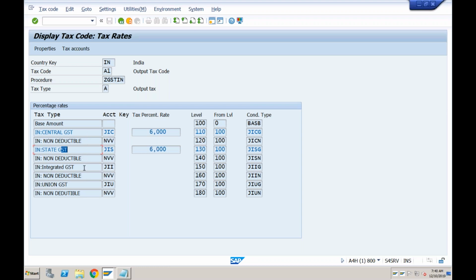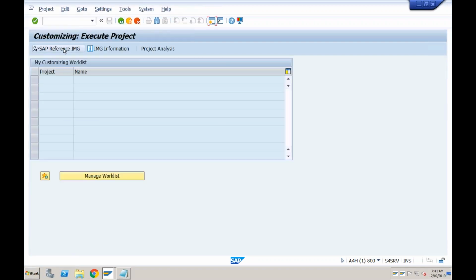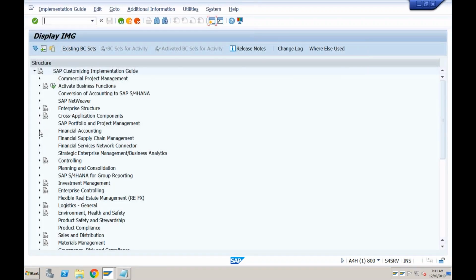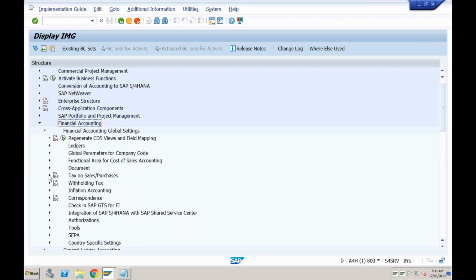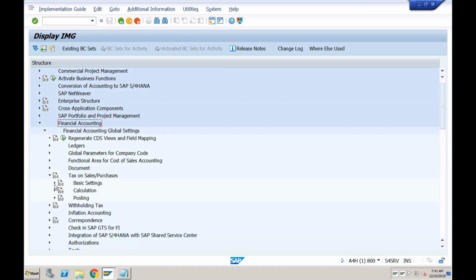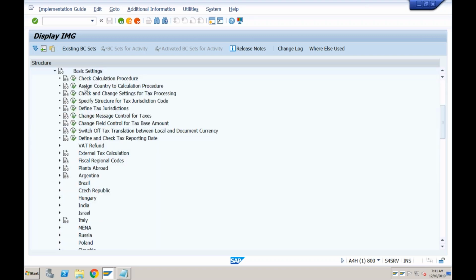The reason is, depending upon the country's requirement, you can use a separate tax procedure here. Okay, so SAP already provided what are the different kinds of taxations which are applicable in each country. Okay, so one very important activity that you need to do is if you go to SPRO, IMG, in financial accounting, in the same folder that I showed you for taxation, financial accounting global settings. And in this one, if you go to tax on sales and purchases, basic settings, the first thing itself is assign country to the calculation procedure.